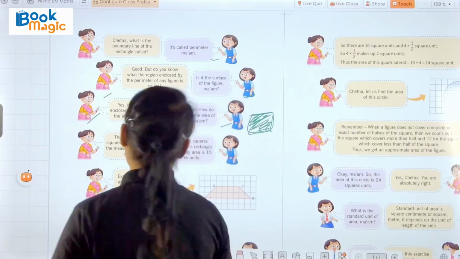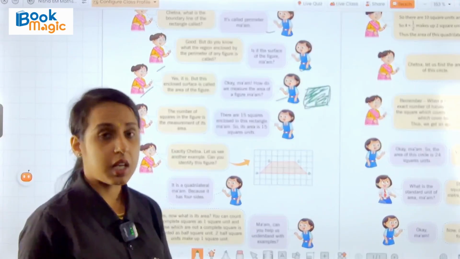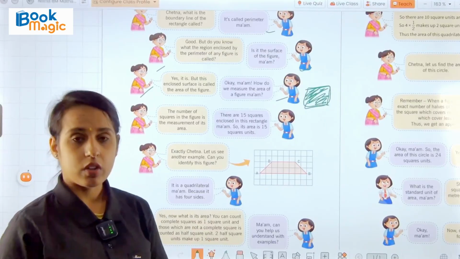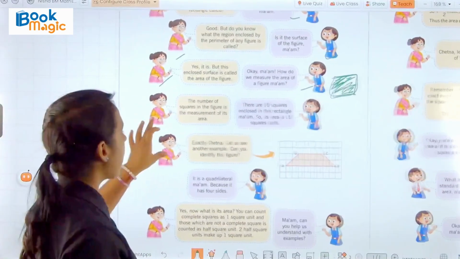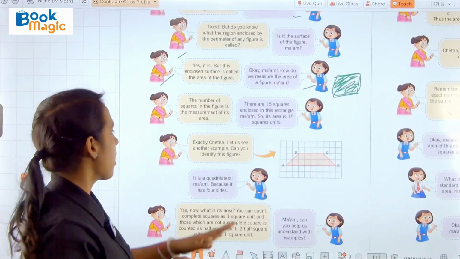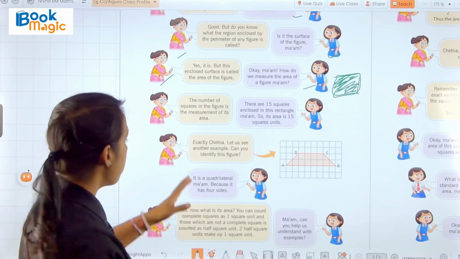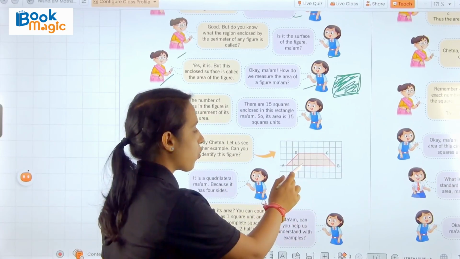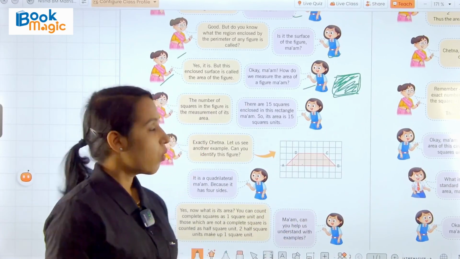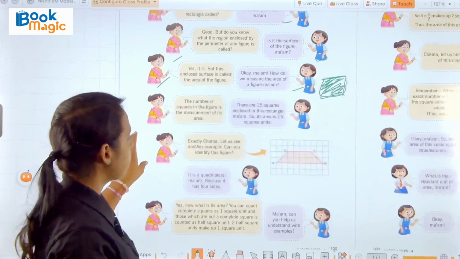Then the teacher replied, the number of squares in the figure is the measurement of its area. We count the number of squares drawn on the square sheet, and that count will be the measurement of the area.